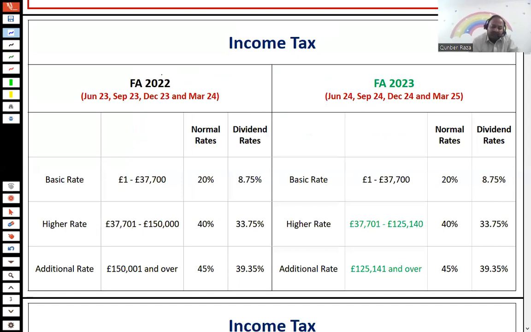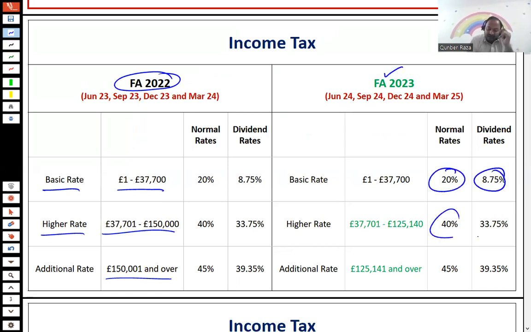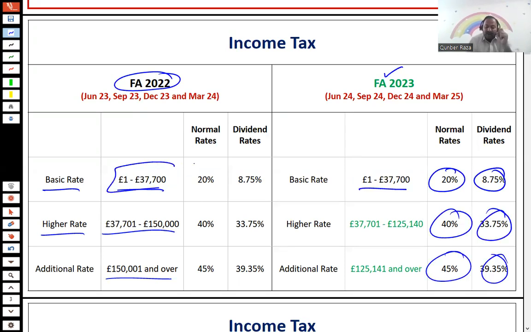In income tax, in the Finance Act 2022, the basic rate band is 1 to 37,700, the higher rate band 37,700 to 150,000, and the additional rate is over 150,000. But in the Finance Act 2023, if you look, the percentages are the same. The basic rate band is the same. The only change is in the higher rate band limit.